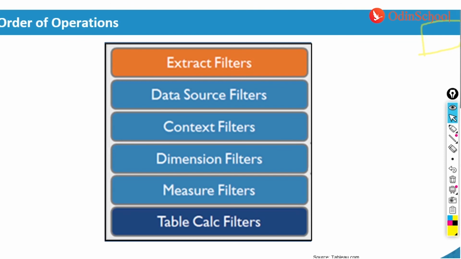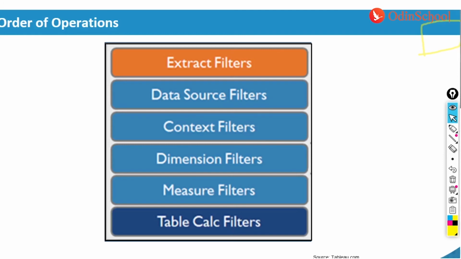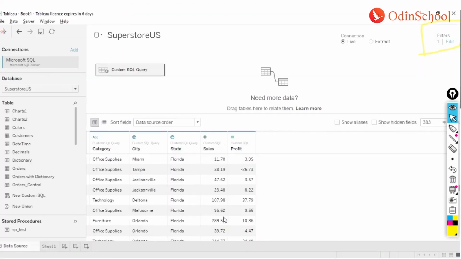So let's see what you mean by a dimension filter over here. Once we are ready with this page, we will move to the next page where we can do the actual visualization. And all these filters over here, the context filter, dimension filter, measure, and table calc filters, are the filters which allow you to restrict some data on the go, and they can be optional.